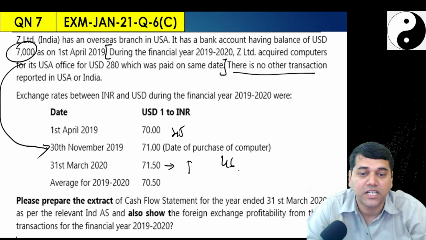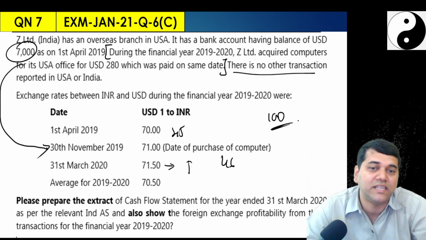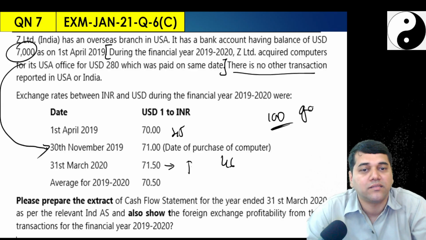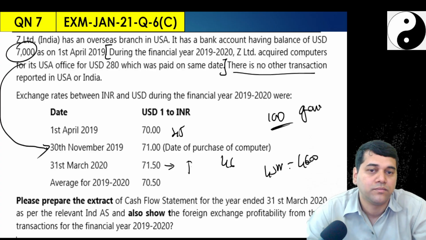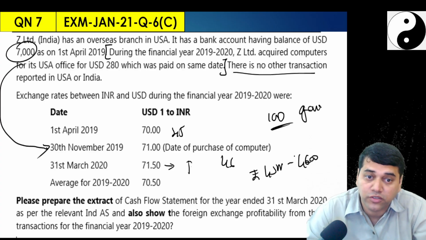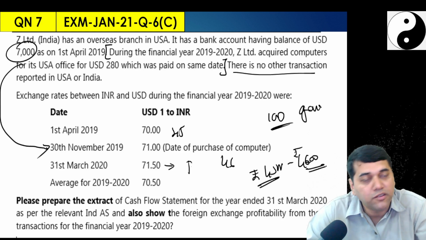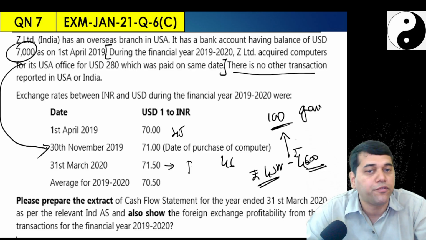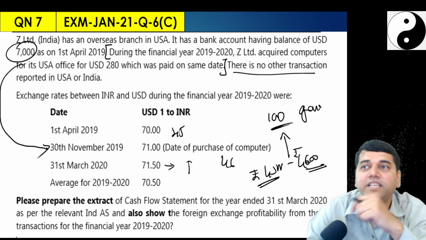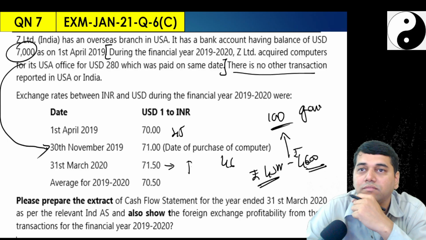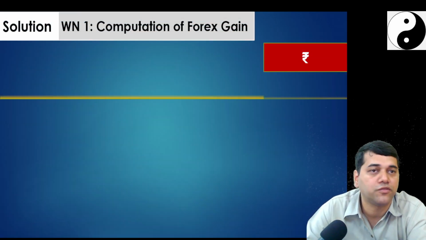Now prepare the extract of the cash flow statement. First thing, in the previous question they said rupees 100 is your gain. Why? 4,500 minus 4,600. That is 100 rupees. That means $100 converted at the opening price minus $100 converted at the closing price gave you a profit of 100 rupees. What is that profit in this question, which they didn't give you? I need that, so first you start with the calculation of the gain.